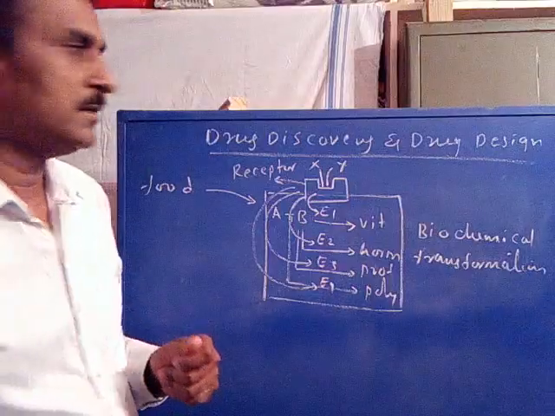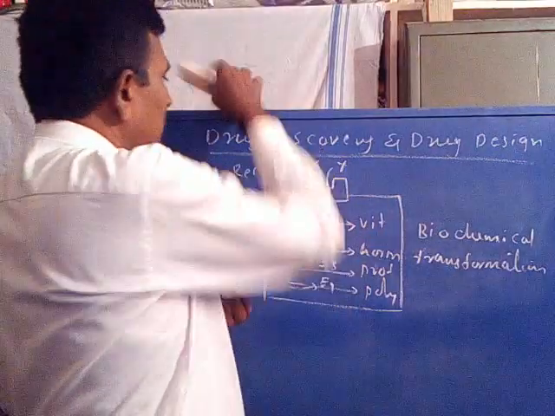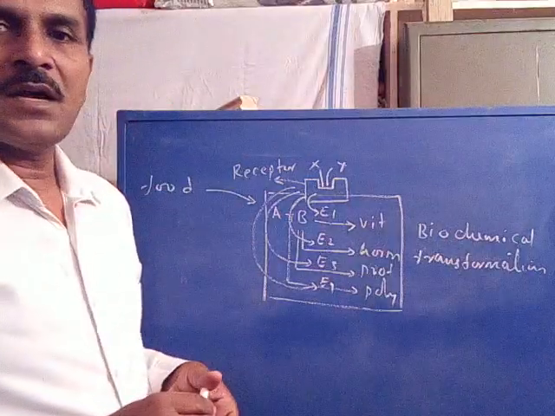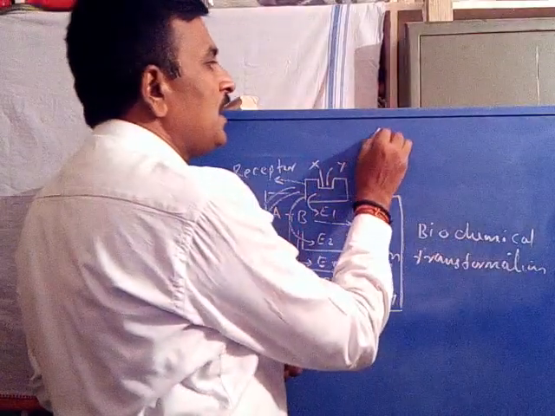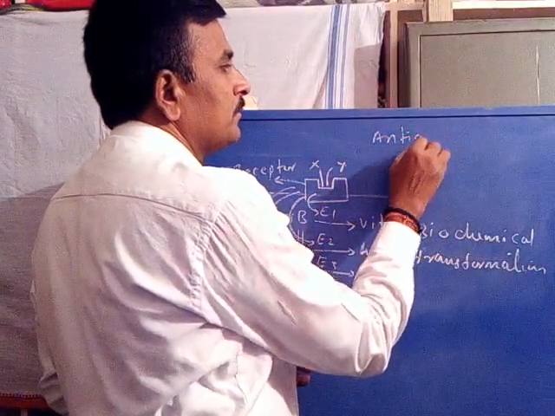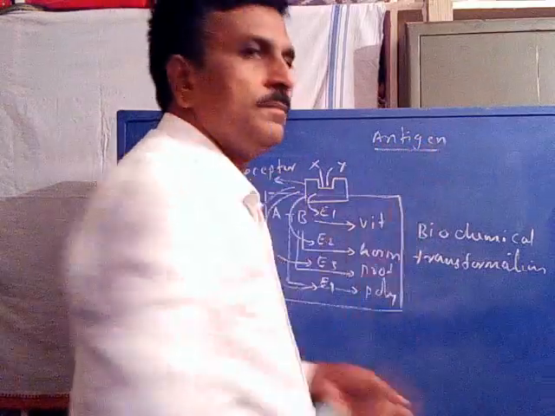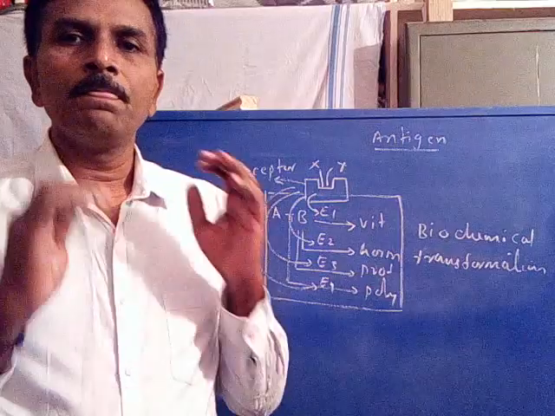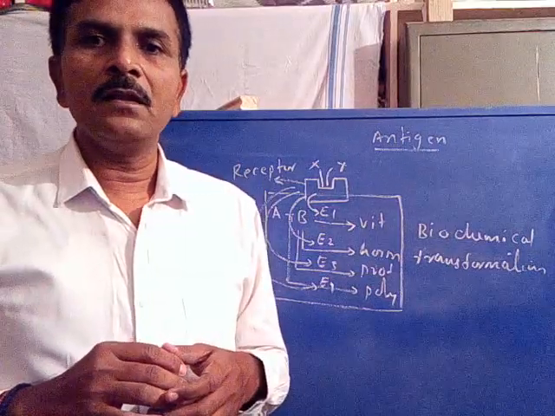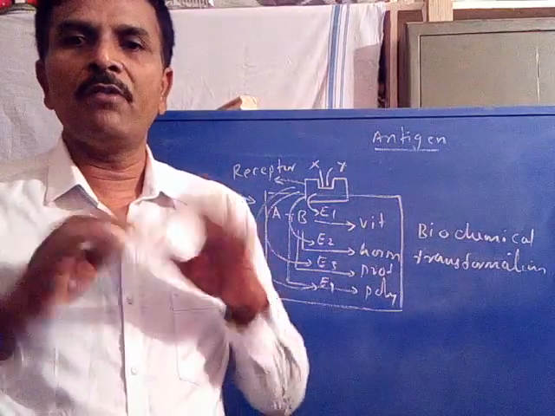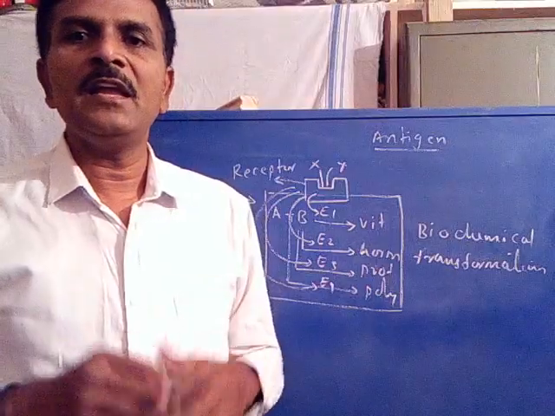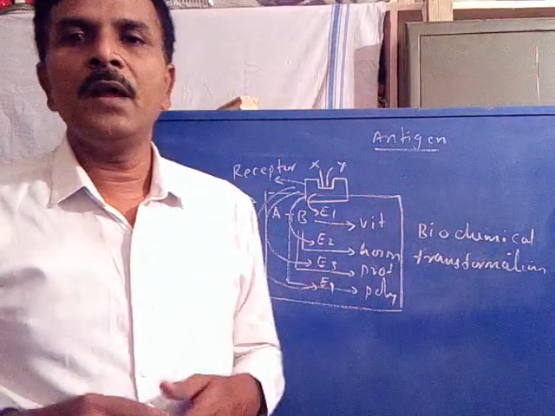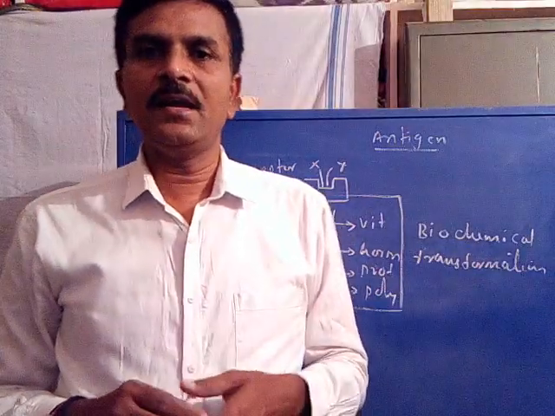Under certain circumstances or conditions, suppose any antigen, let us discuss what is an antigen. Any kind of material which is not useful to our body may be termed or called an antigen.